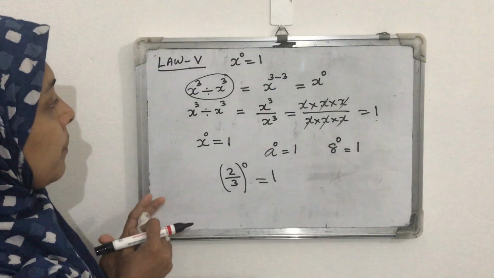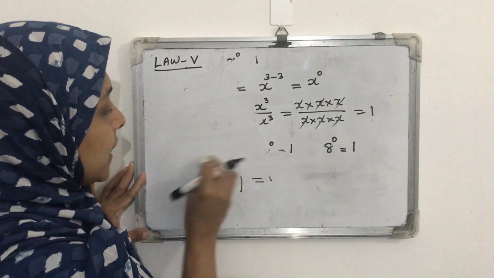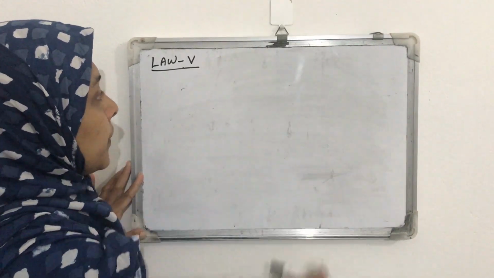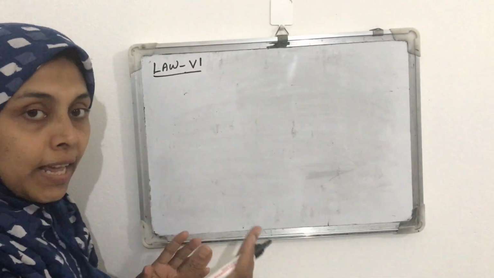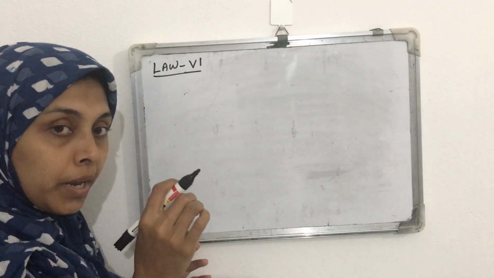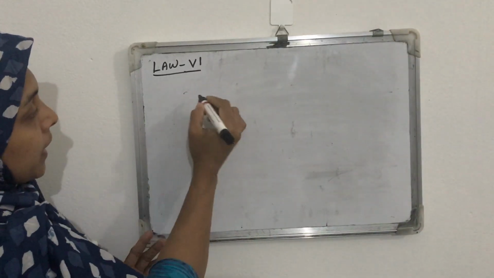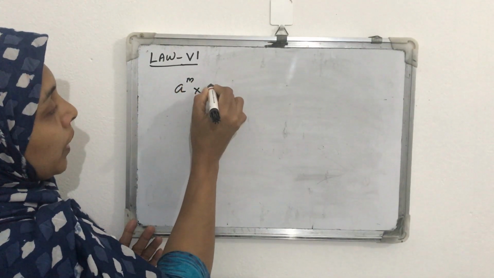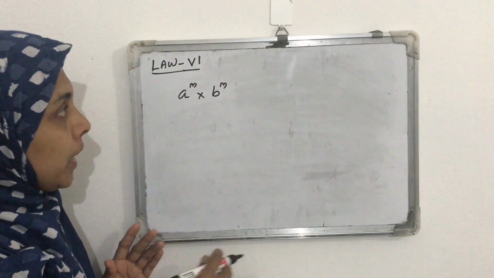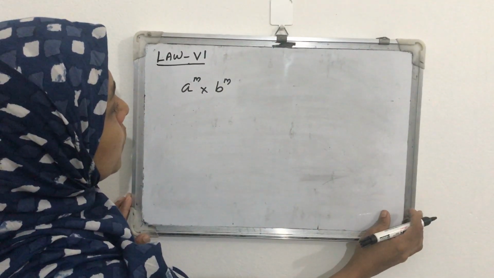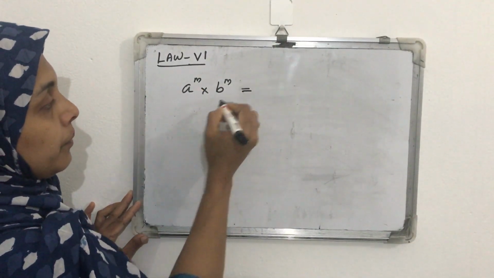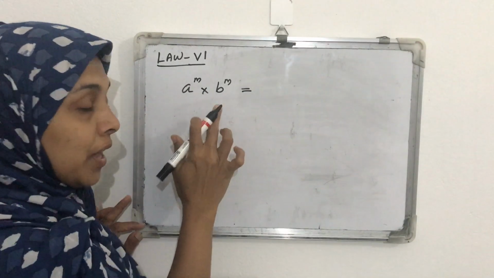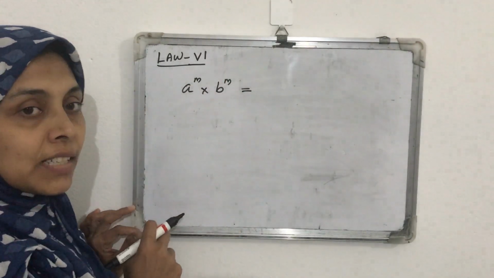Next, the sixth law, for any rational numbers a and b. Take any two rational numbers a and b. Law 6: for any rational numbers a and b and for any whole number m, a raised to m into b raised to m. Here the bases are different, a and b are different numbers, but the powers are the same.